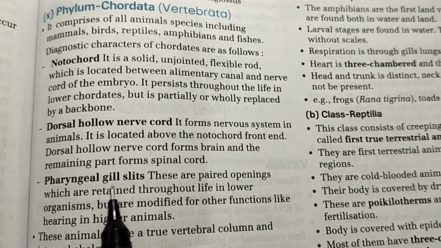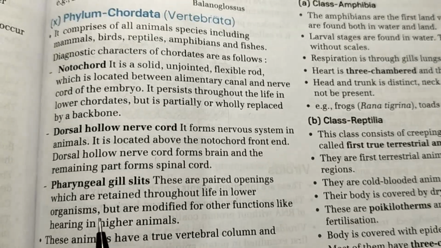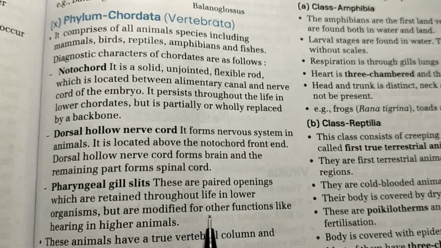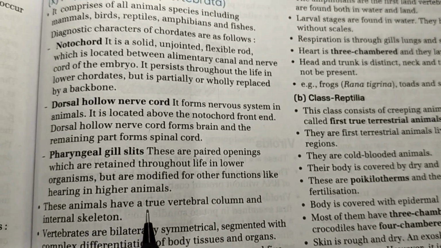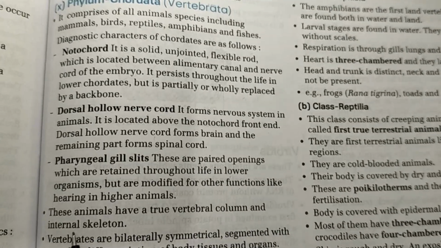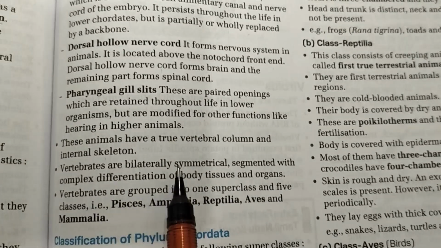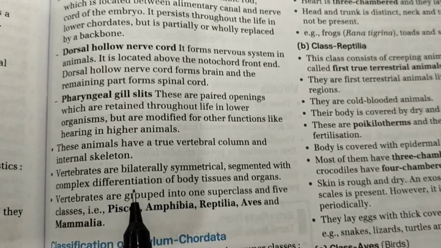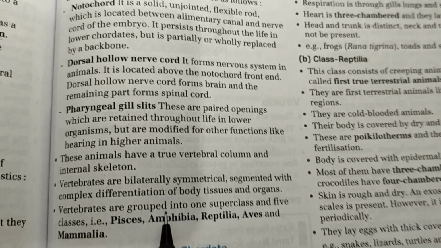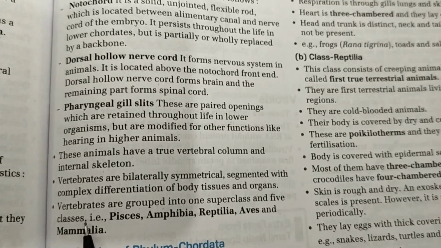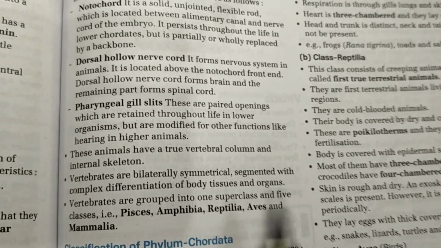Next is the paired gill slits. These are paired openings which are retained through life in lower organisms but are modified for other functions like hearing in higher animals. These animals have a true vertebral column and internal skeleton. Vertebrates are bilaterally symmetrical, segmented with complex differentiation of body tissues and organs. Vertebrates are grouped into one superclass and 5 classes: Pisces, Amphibia, Reptilia, Aves, and Mammalia.